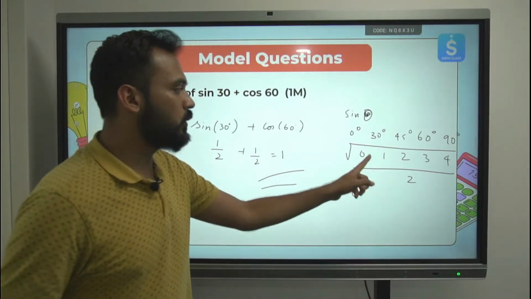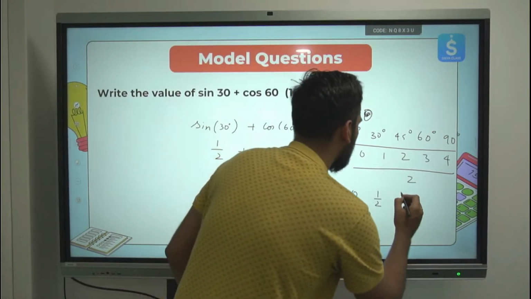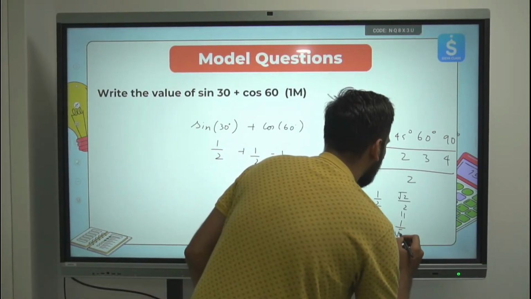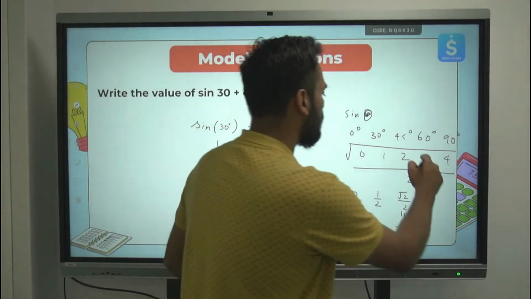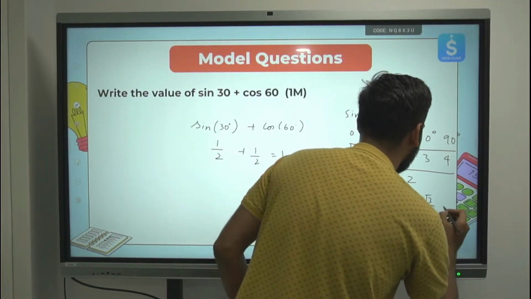Square root of 1 by 2, 1 by 2. Square root of 2 is root 2, root 2 by 2. Root 2 by 2, do not get confused. It is simply 1 by root 2 only. Clear? When you rationalize this in the numerator part, you will get 1 by root 2 only. Root 3 by 2. Root 4 is 2, 2 by 2 is 1.